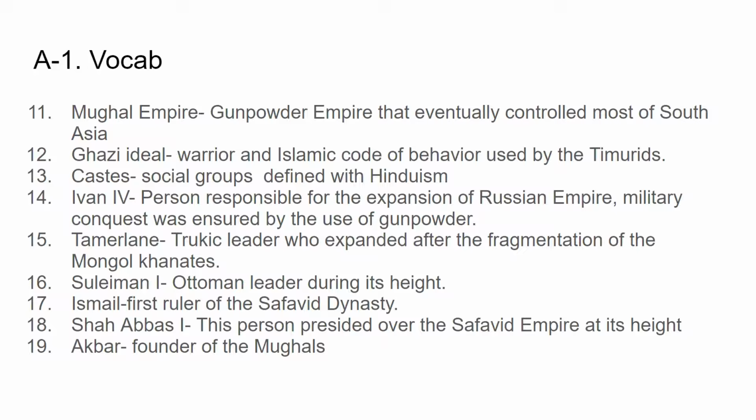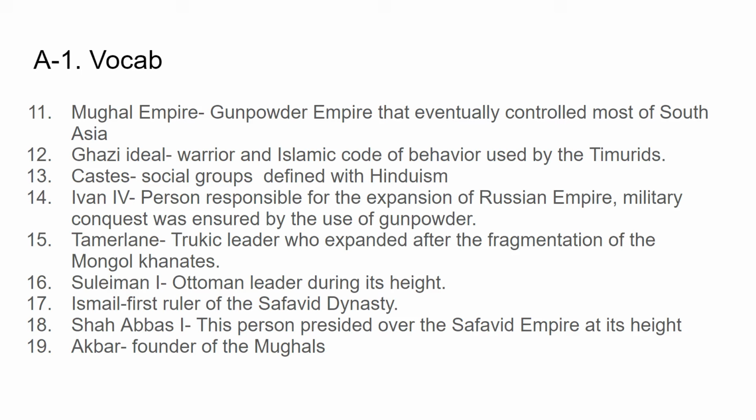Castes over in South Asia, like India, are social groups defined within Hinduism. We'll get more into that later. Ivan IV is the person responsible for the expansion of the Russian Empire, and his military conquest was ensured by the use of gunpowder. Tamerlane is kind of the last great nomadic conqueror. He's a Turkic leader, got to fix that little typo there, so don't write TRU, it's TUR, who expanded after the fragmentation of the Mongol Khanates.